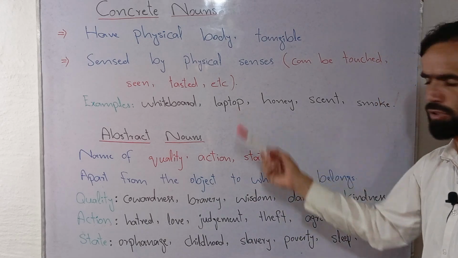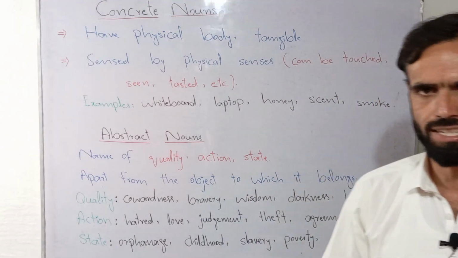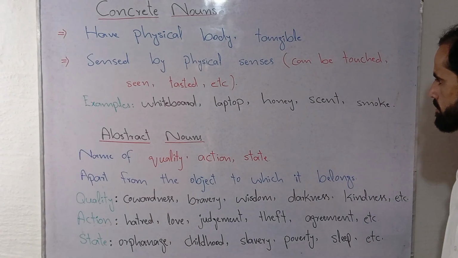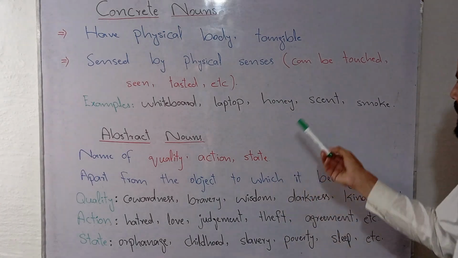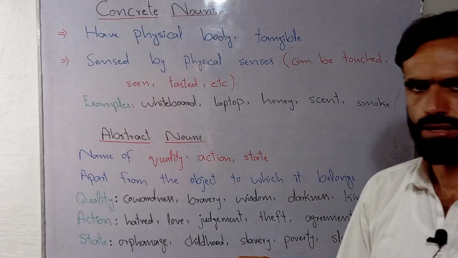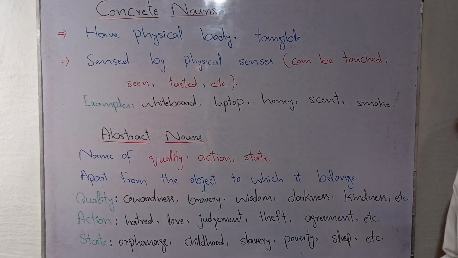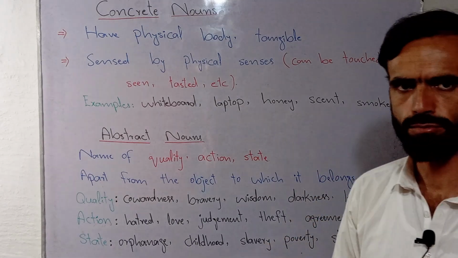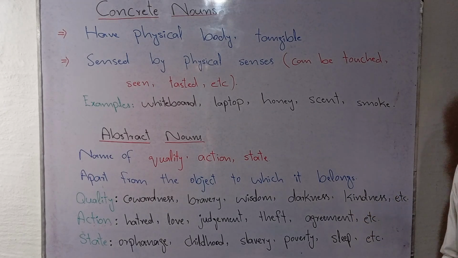Next is laptop. Let's suppose we can touch it, we can take it, it has a physical body, so that's why it is a concrete noun. Next word is honey. Honey is also a concrete noun, because it has a physical body. Point number one, it can be seen. Point number two, it can be tasted or tried.